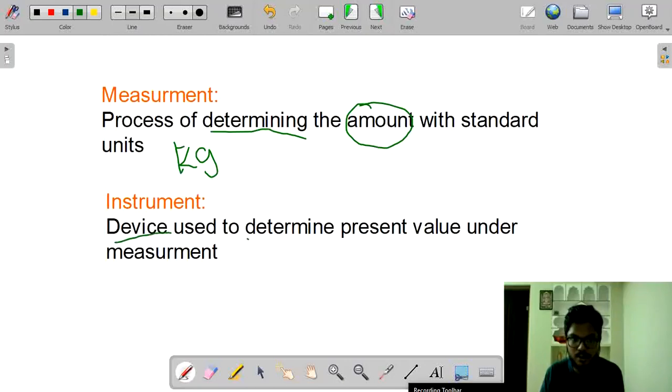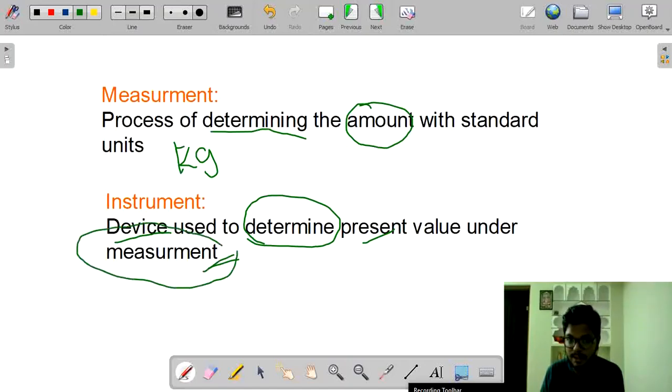The device used to determine the present value which is under measurement. What is the present value? The weight of the sugar which is under measurement. What is the value? That value is 5 kg. So 5 kg is displayed by the instrument.